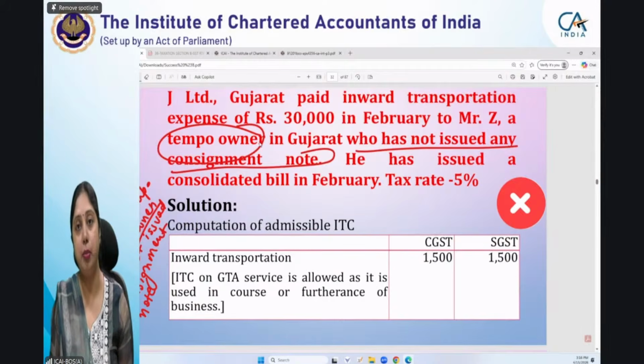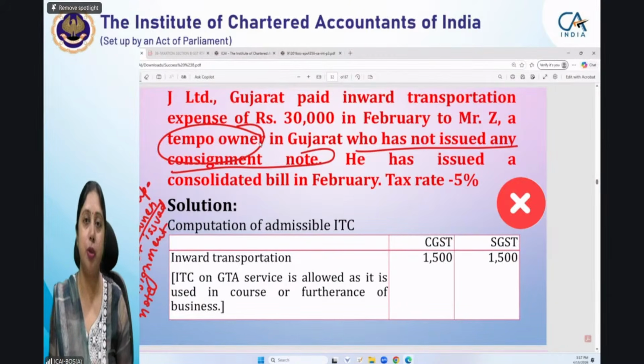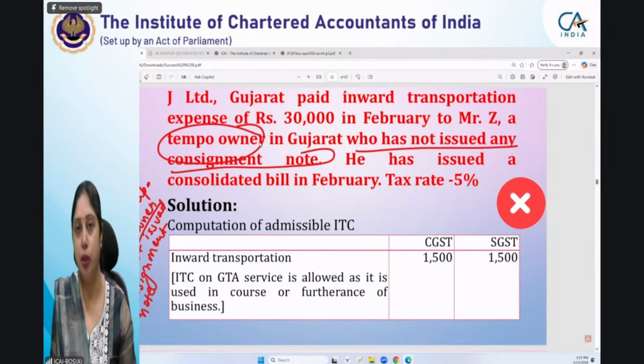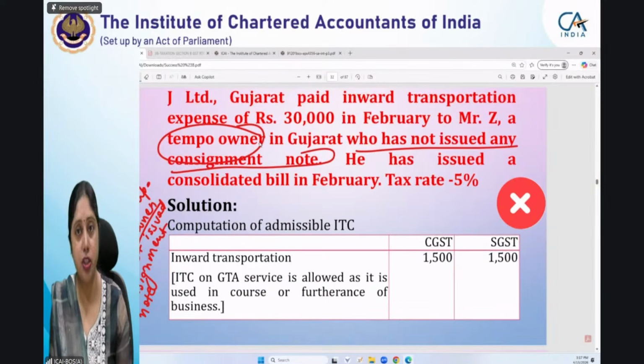Now, if you remember that particular exemption entry, it says that services by way of transportation of goods are exempt, otherwise, where the goods are being transported by a GTA or by a courier service. So here, it's not a courier service case, but this person can be a GTA, or cannot be a GTA. If he is a GTA, then his services will not be exempt. But if he is not a GTA, then his services will be exempt. Services of transportation of goods.